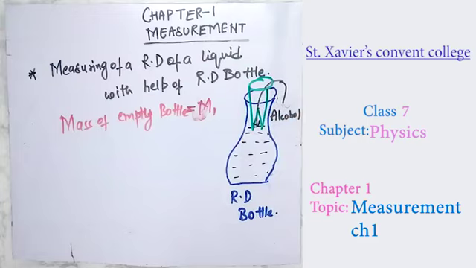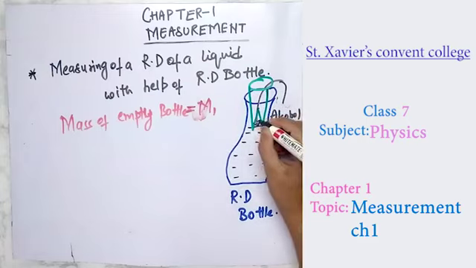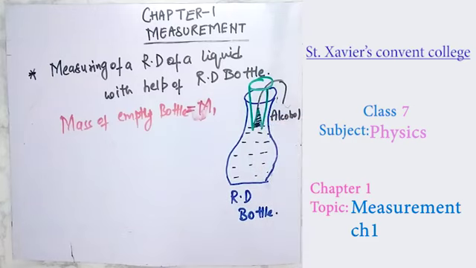And as I put a cork over there, this alcohol rises over here. That will be easy for you to calculate. Here, the mass of the empty bottle is m1 and the mass of a alcohol, or you can say the weight, anything which you can take.